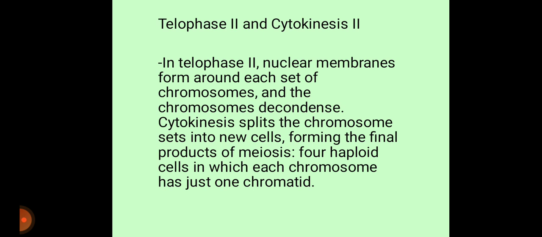Telophase 2 and cytokinesis 2. In telophase, the nuclear membrane forms around each set of chromosomes and the chromosomes decondense. Cytokinesis splits the chromosome sets into new cells, forming the final products of meiosis, four haploid cells in which each chromosome has just one chromatid.